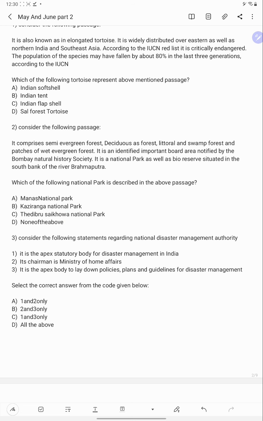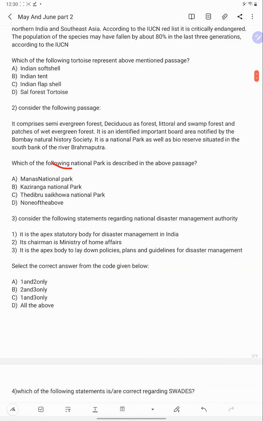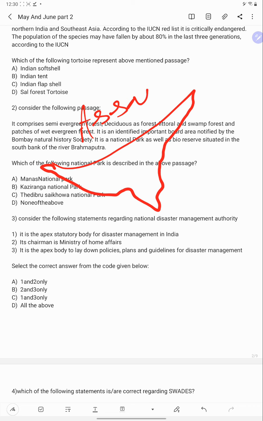But what if UPSC asks map based questions, to arrange east to west or west to east? Imagine it is the Assam map. Where is Manas? Manas is here. This is Orang National Park.